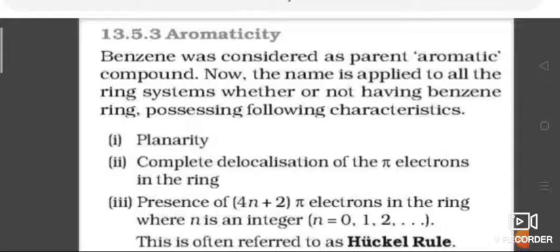Benzene was considered the parent aromatic compound. Now the name is applied to all ring systems, whether or not they have a benzene ring, possessing the following characteristics: planarity, complete delocalization of pi electrons in the ring, and presence of 4n plus 2 pi electrons in the ring, where n is an integer 0, 1, 2. This is often referred to as Huckel's rule.